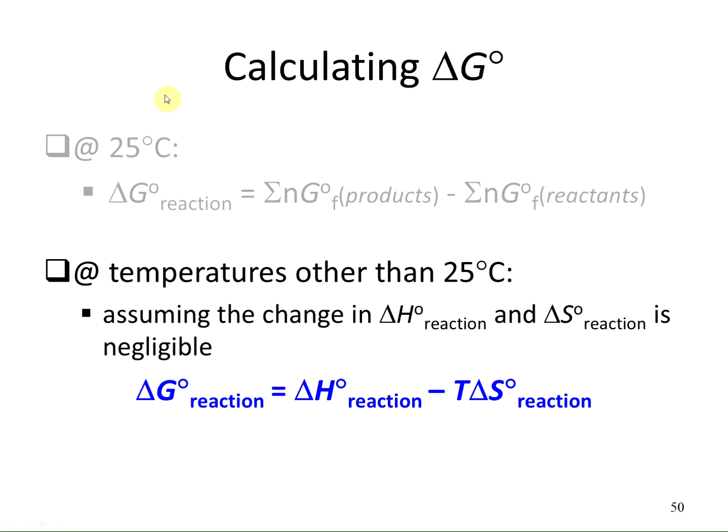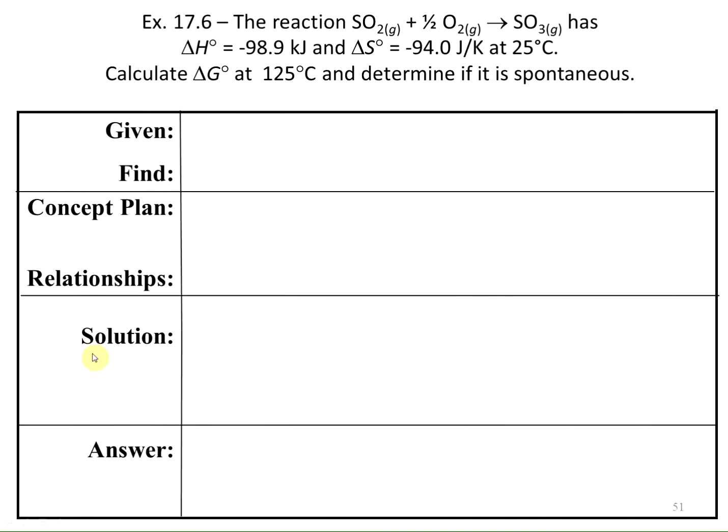Now let's go back and look at determining the delta G at a temperature other than 25 degrees C. So here in this reaction, we're given that sulfur dioxide combining with oxygen will produce sulfur trioxide. They've given us the delta H as negative 98.9 kilojoules and the delta S, so the change in entropy, as negative 94.0 joules per K at 25 degrees C. They want us to calculate the delta G at 125 and determine if it's spontaneous.